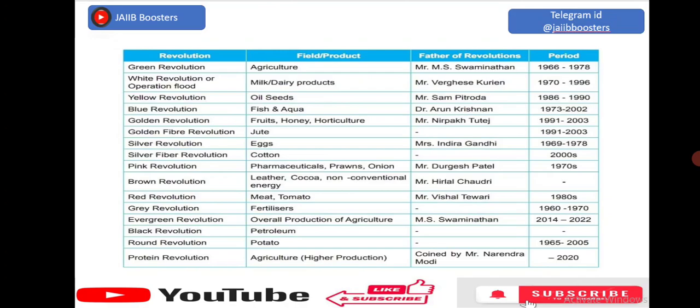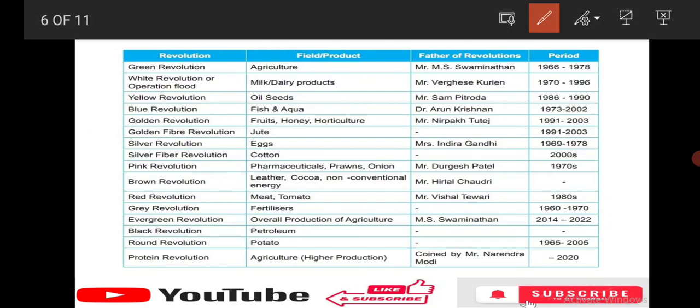Just remember this table. They may ask which sector the green revolution comes under, or ask like that. Green revolution is nothing but agriculture. Who is the father of the green revolution? They may ask. It is M.S. Swaminathan. So they may ask like this. So everyone just remember these three.